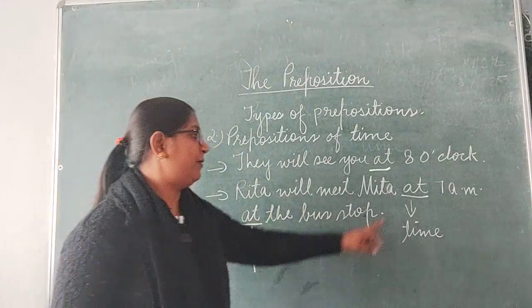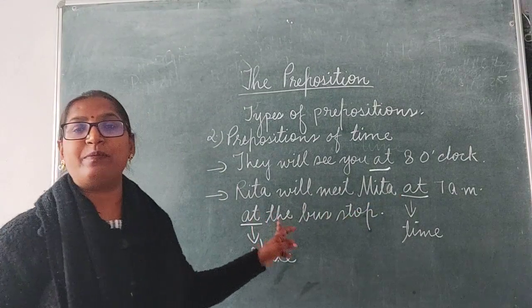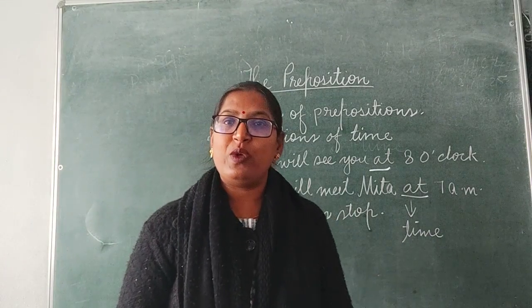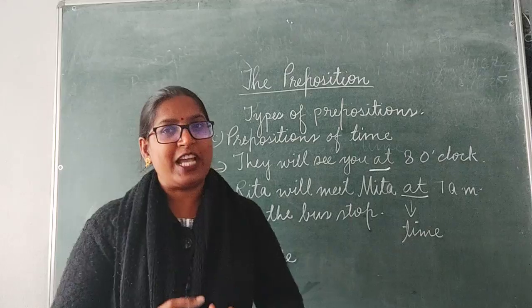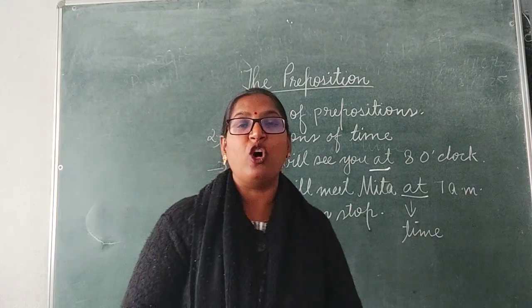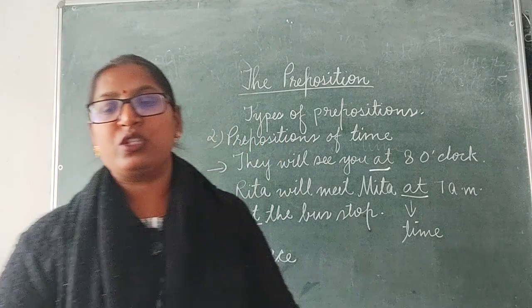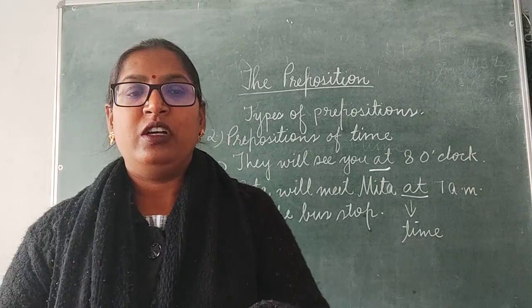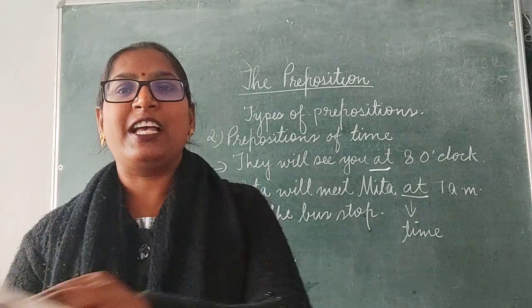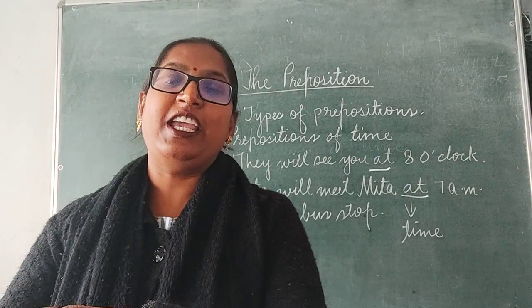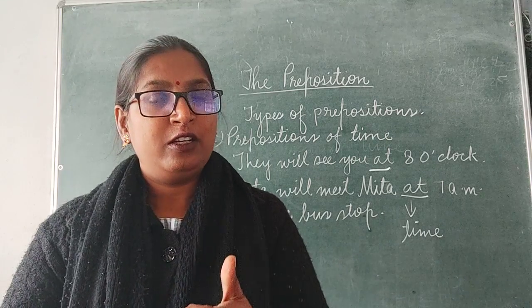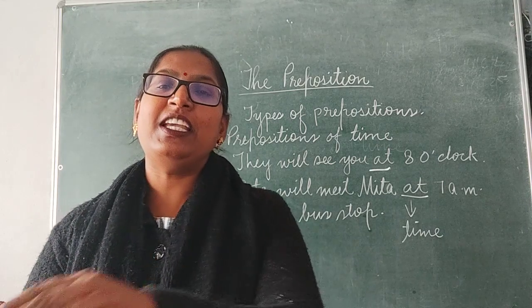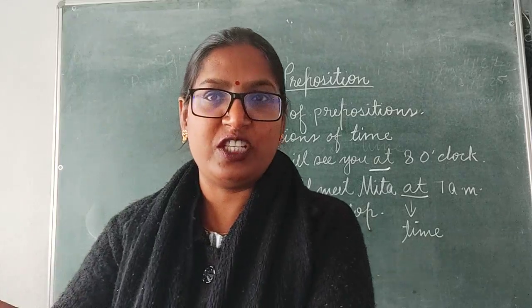So dear children, the same preposition can be used in different ways. It can be a preposition of place. At the same time, it can be a preposition of time also. For example, if we say the ball is in the box, here it tells us about the place of something.